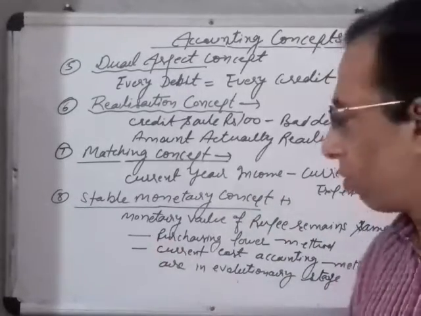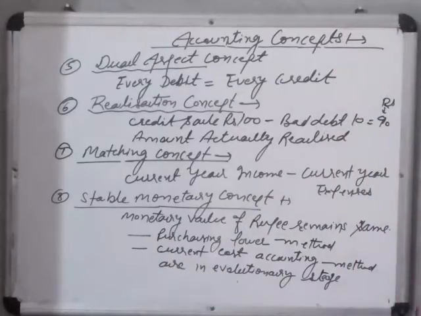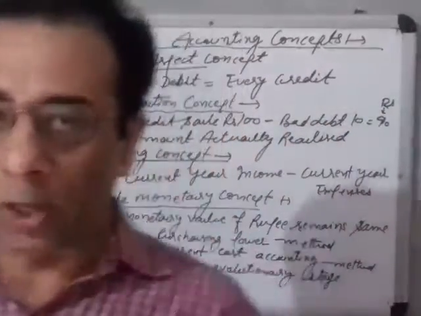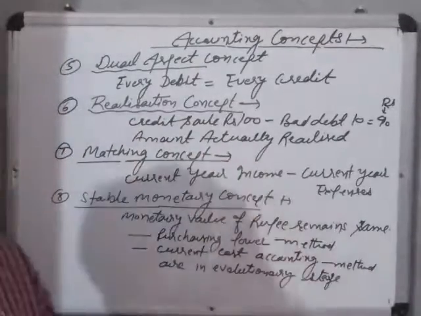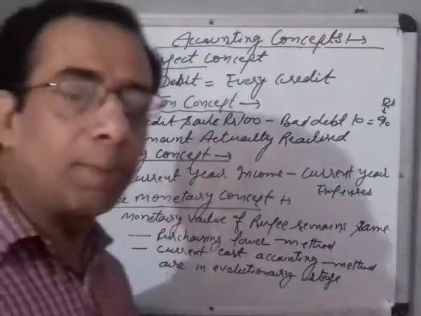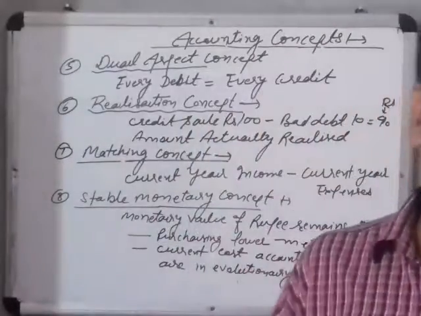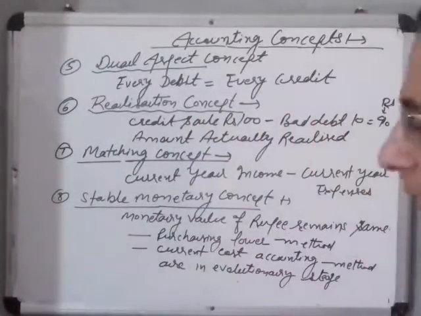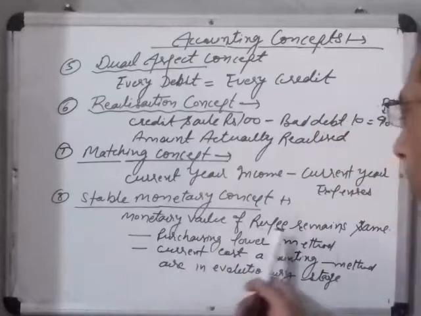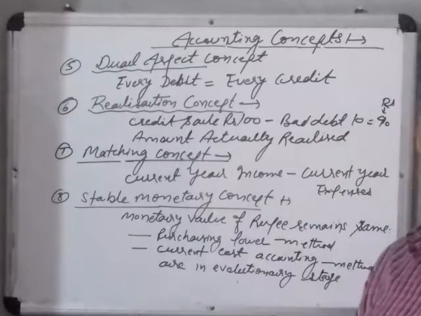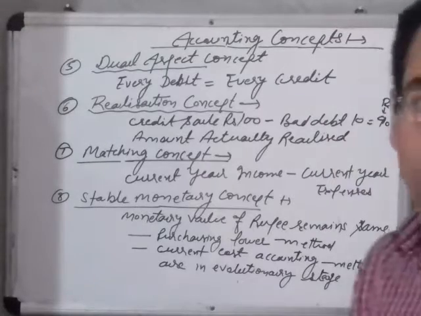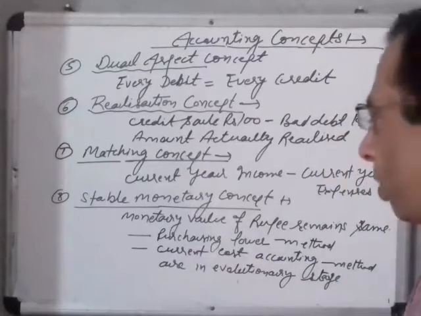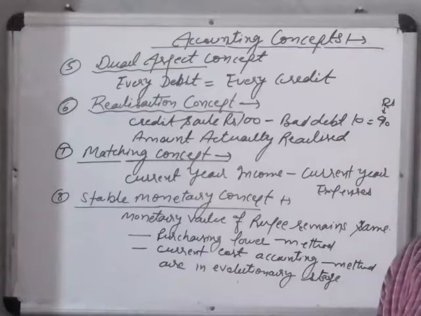The last concept is the stable monetary concept. Student, you know very well, this concept is not realistic, because this concept considers that the value of rupees is always stable, right? So the monetary value of the rupees remains the same or stable. Actually, it is not a real assumption, it is not a real concept. But according to this concept, the monetary value of rupees remains the same.